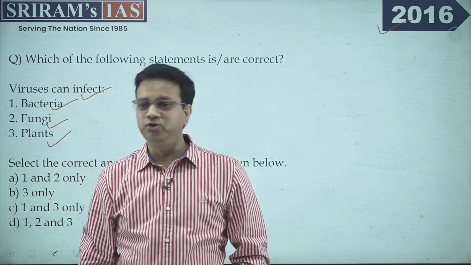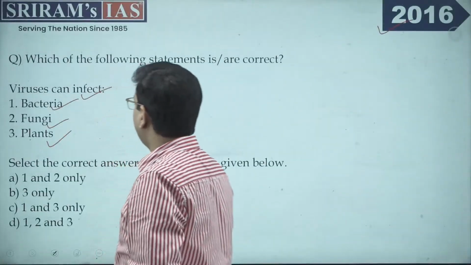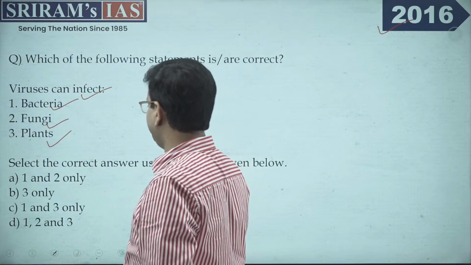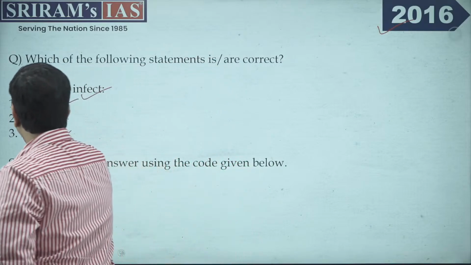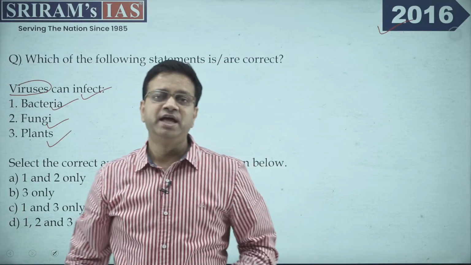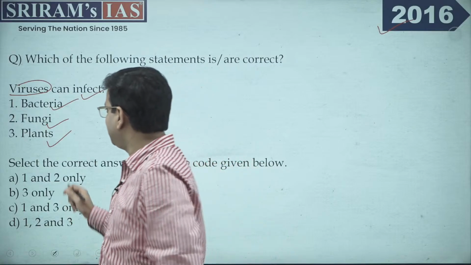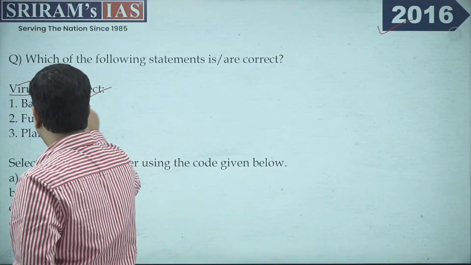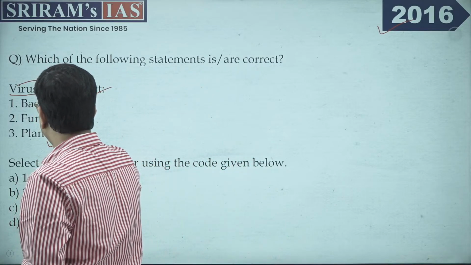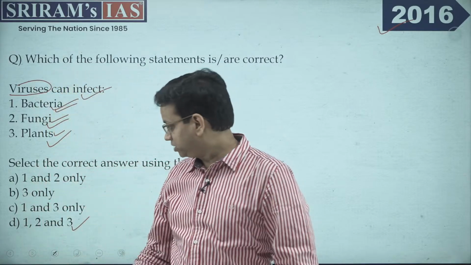Right, now if you look at the details for this particular question, what exactly is a virus? A virus is something which requires a host, and without this host something cannot take place. So in this particular part, it can infect bacteria, it can infect fungi, and it can infect the plant. So all three, that is 1, 2, 3, are the correct option.